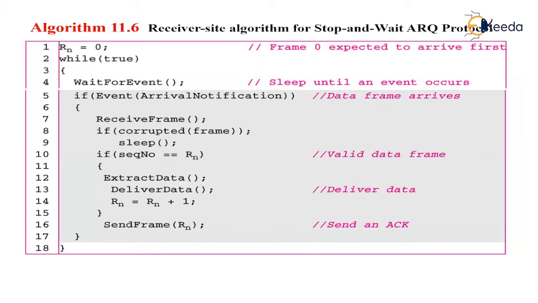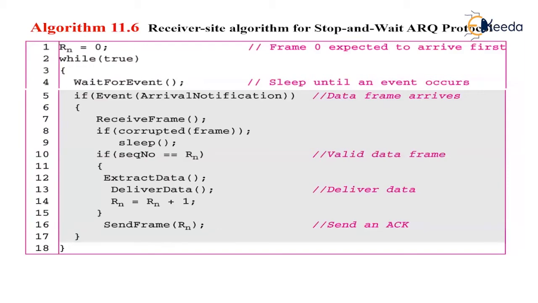This is done because the receiver assumes that the previous acknowledgement might have been lost. The receiver is sending the duplicate acknowledgement here, and the resent acknowledgement may also solve the problem before the timeout happens.